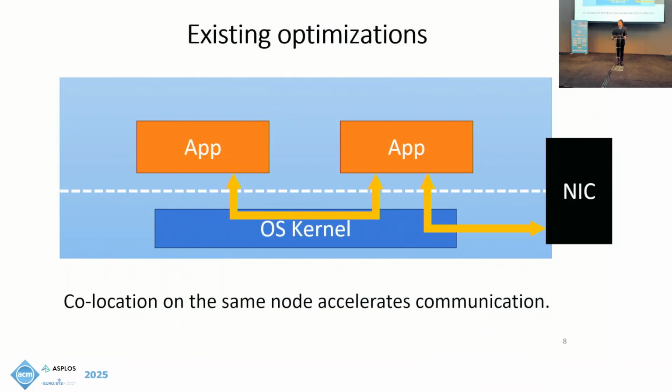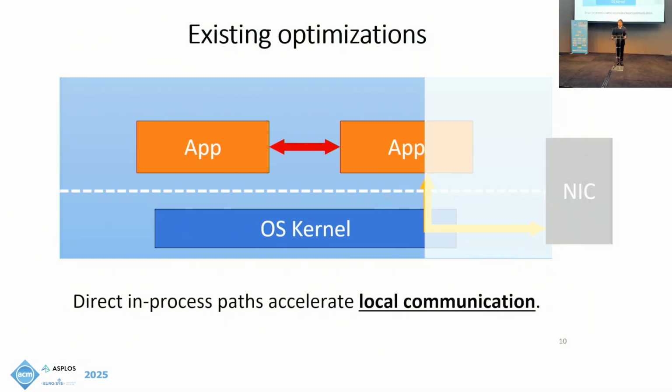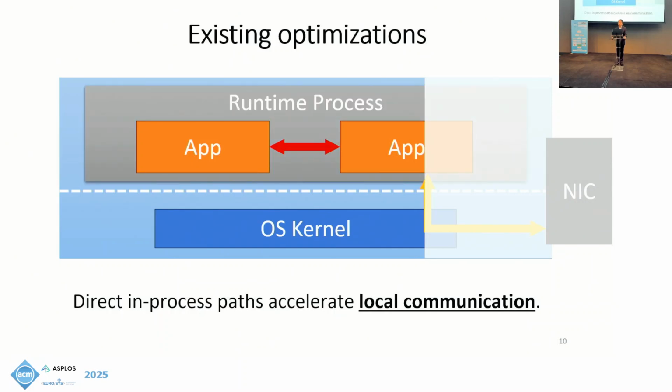The second approach is to co-locate applications on the same node so that faster IPC mechanisms such as shared memory and futex can be used for local communication. Also, the performance can be further improved by running multiple applications in the same runtime process to bypass the kernel overhead for communication, especially for some managed languages. For example, the serverless platform Cloudflare Workers use one single runtime process to run multiple instances of the V8 JavaScript engines, each of which serves one service function to reduce the overhead of communication.